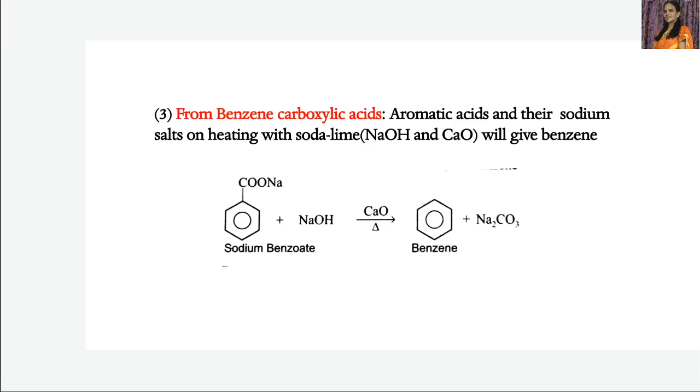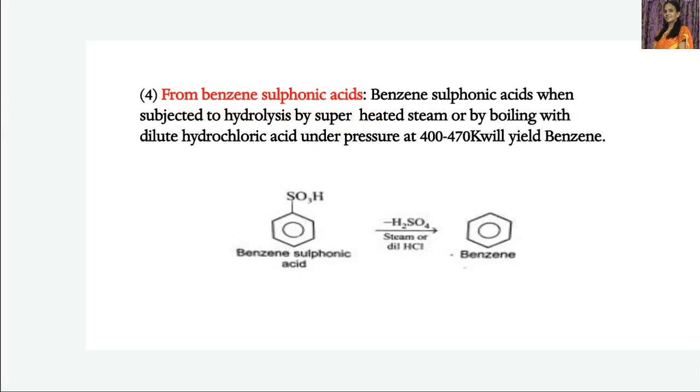When sodium benzoate is heated with soda lime, then Na2CO3 is lost, and with this H, we get benzene. So this is the preparation of benzene from benzene carboxylic acids or its salts.